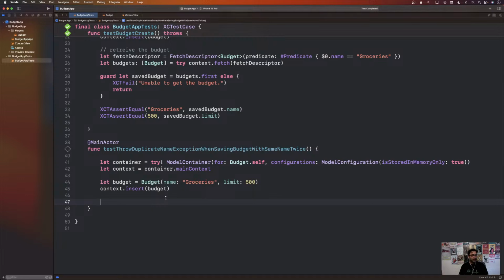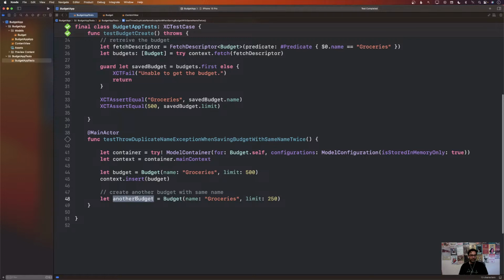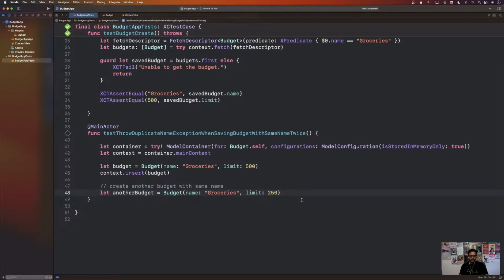Well, let's create another budget with the same exact name. The limit can be anything, but we're just going to use the same name and we'll just call it another budget. Now what are we expecting? Well, we're expecting that when you save this budget to the database, an exception of type duplicate name exception should be thrown. So how do we test for that?